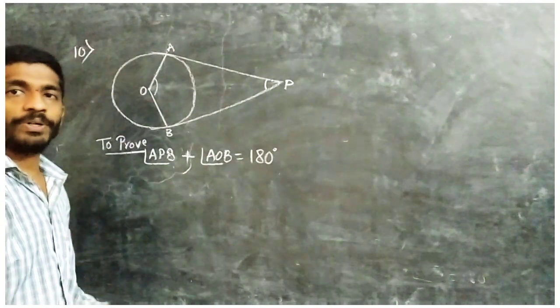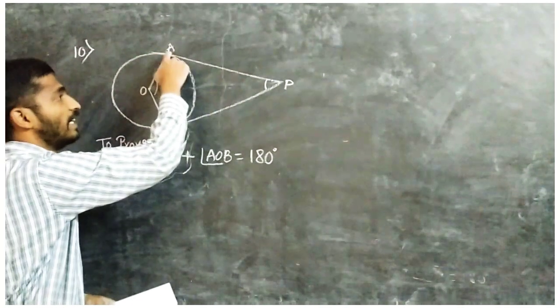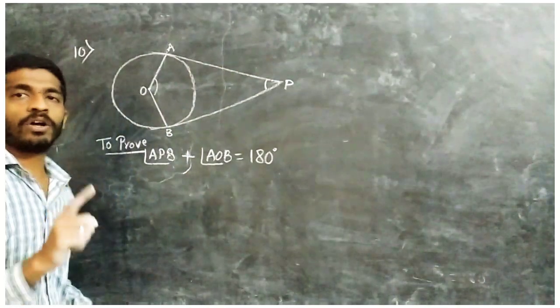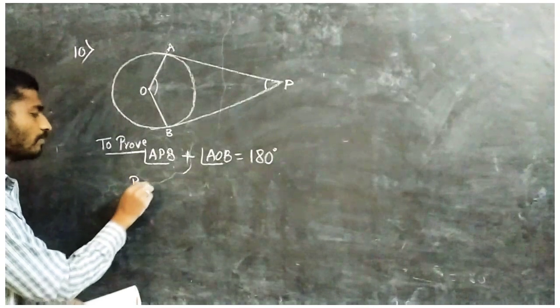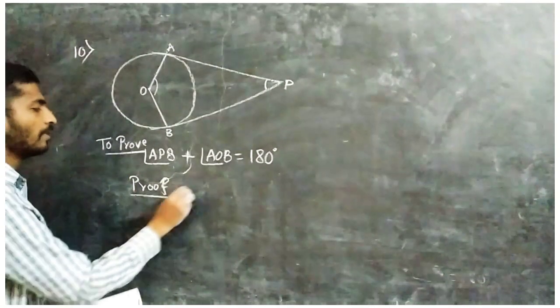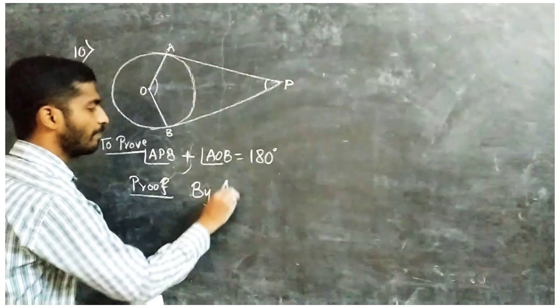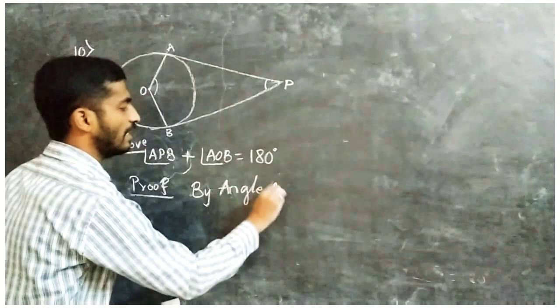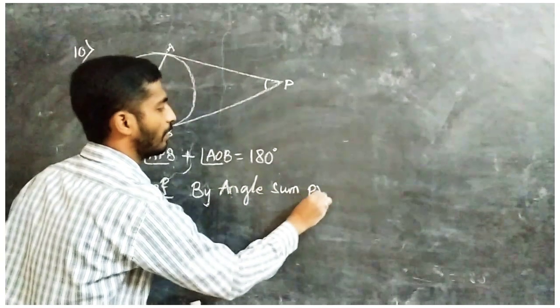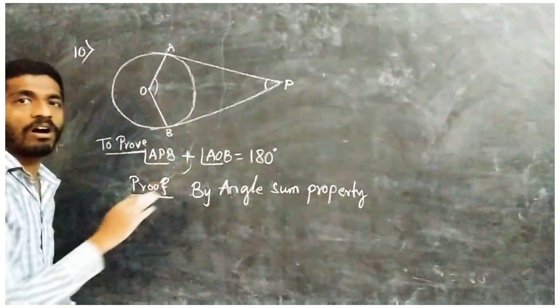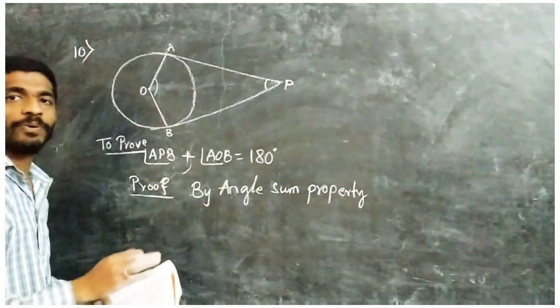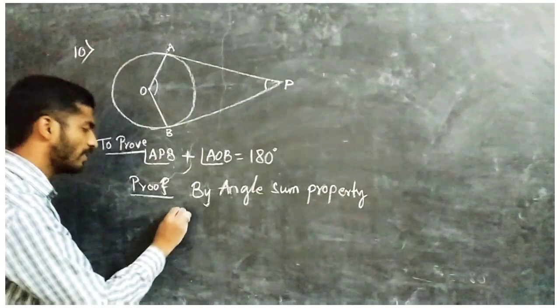Okay. So already we know, here we are getting APBO as a quadrilateral. Okay. So in the angle sum property, what do we get? By angle sum property of a quadrilateral, if you add all angles of a quadrilateral, you will get 360 degrees. Which are those?